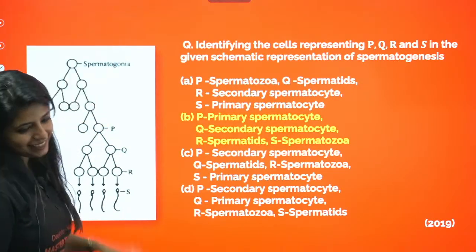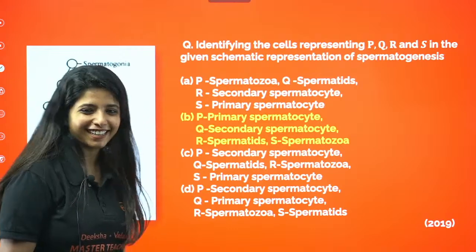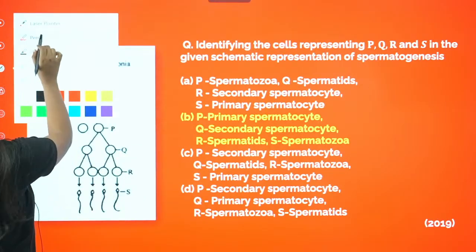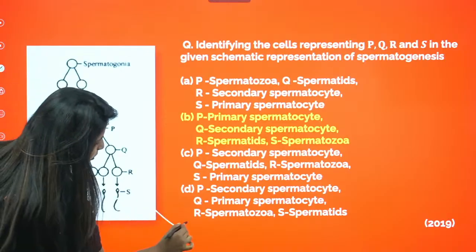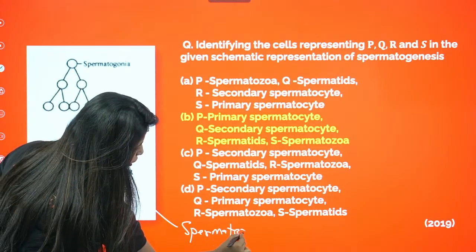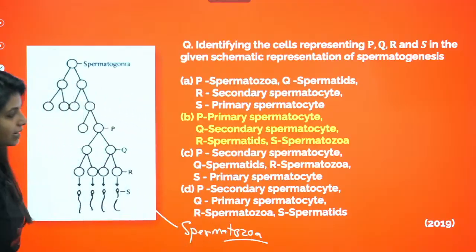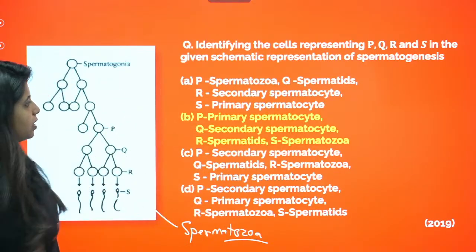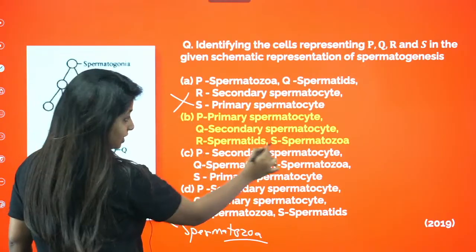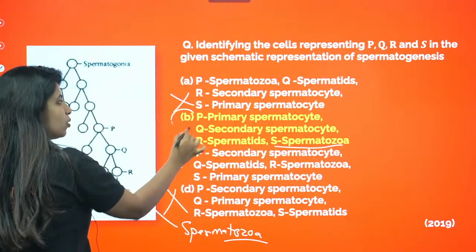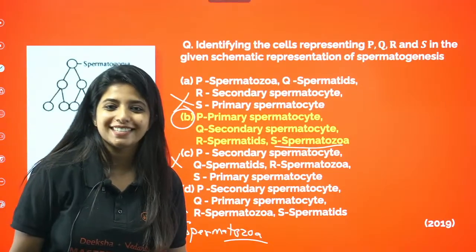Yes, it's B. And how can you be so correct? Listen to me very carefully. At the end, we all know the last thing that is going to be formed is spermatozoa, right? And S is spermatozoa. In which options do you have S as spermatozoa? In this you do not have it. In this you definitely have it. In this you do not have it. In this also you do not have it. The only answer that can be there will be this.